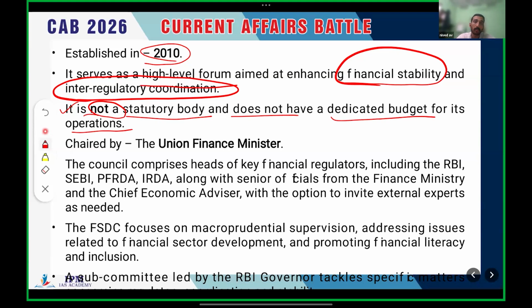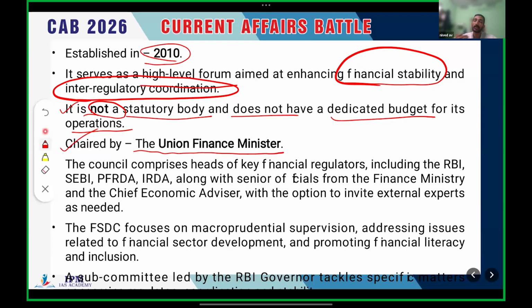But this particular body is formed by the heads of different regulatory bodies across India. Obviously it's a financial body, so there is a high chance the Union Finance Minister will be the chair of this body. That's true. This body is chaired by the Union Finance Minister. There are two chances: first, it can be chaired by the finance minister.